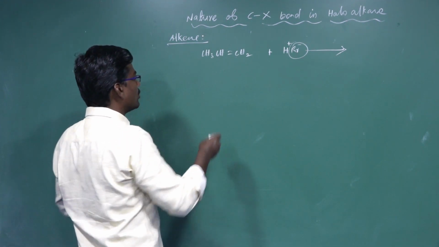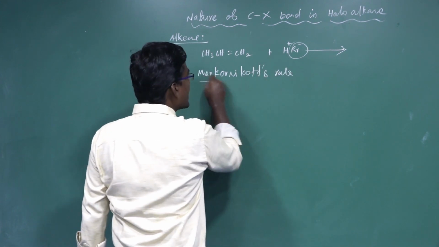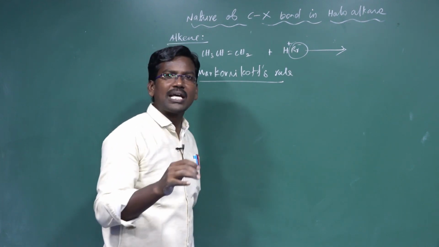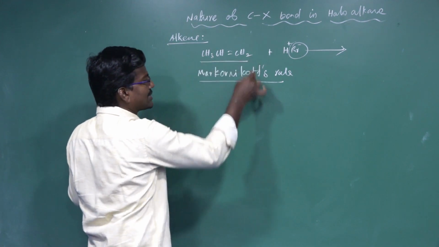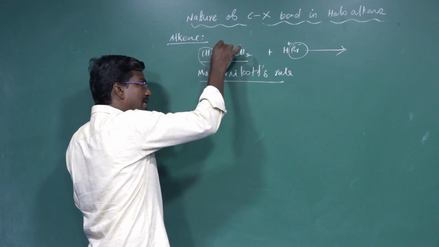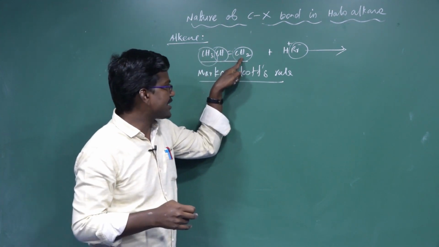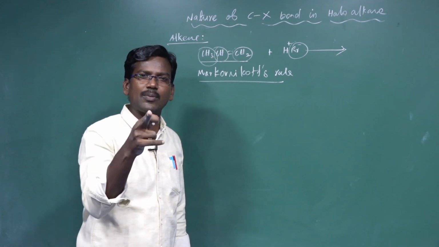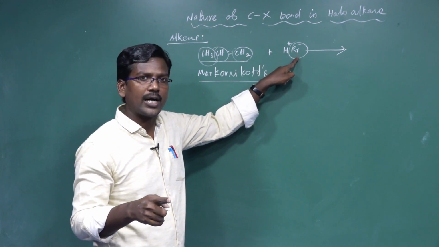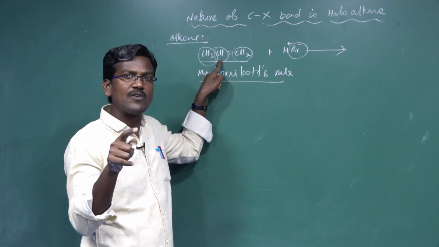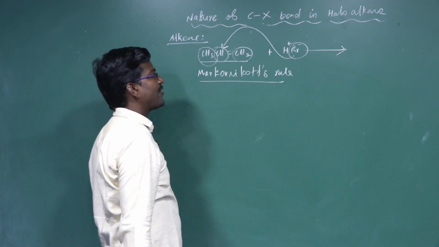According to the Markovnikov rule, the negative part of the addendum attaches itself to the carbon bearing the least number of hydrogen atoms. In this compound, how many carbons are there? 3 carbons: CH3 carbon, CH carbon, then CH2 carbon. The CH3 carbon contains 3 hydrogens, the CH carbon contains 1 hydrogen, the CH2 carbon contains 2 hydrogens. Among these, which carbon has the least number of hydrogens? The center carbon, because it is bonded with only one hydrogen atom. That's why, according to the Markovnikov rule, the negative part of the addendum attaches to the center carbon.